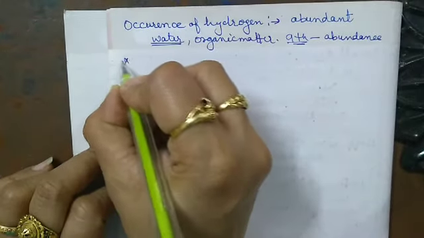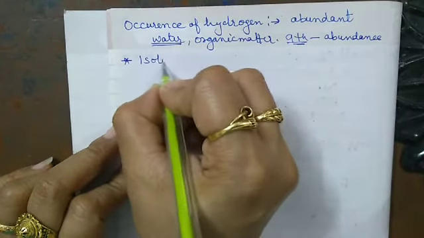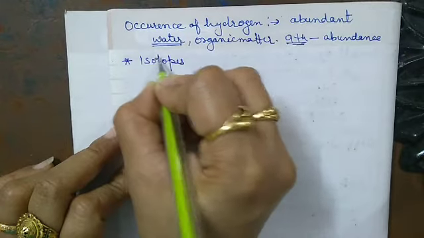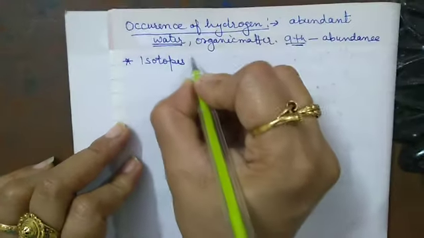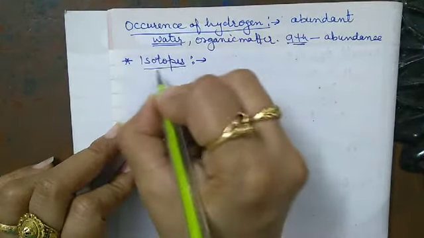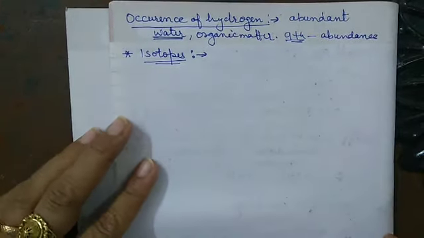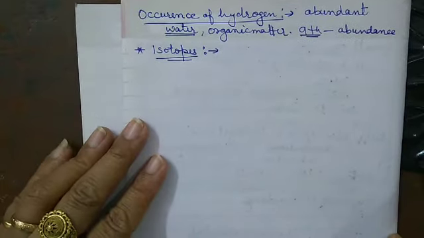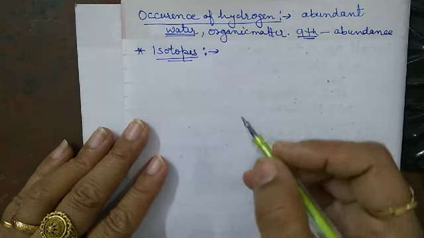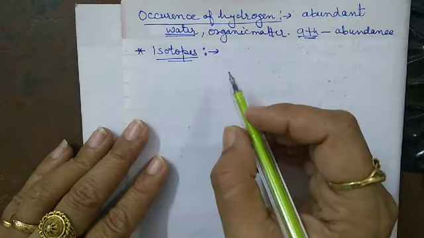Now the next topic is isotopes. Here we are discussing the isotopes of hydrogen. Isotope is a very common topic. We have already discussed it in our previous classes.